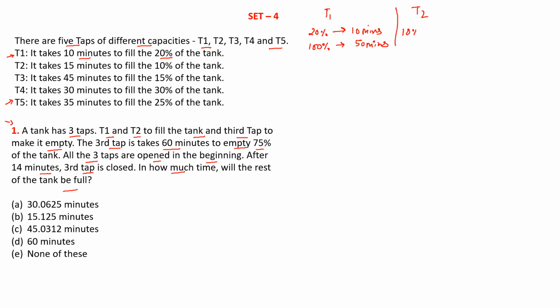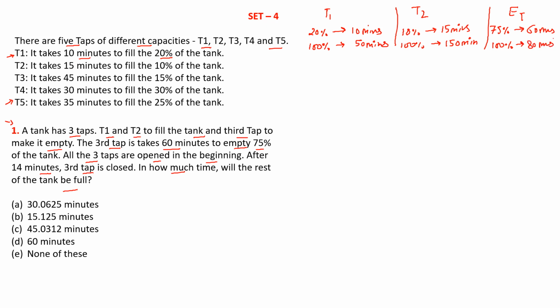So 10%, 15 minutes. That means 100% in 150 minutes. And for the leakage pipe, the empty tap, we know that it empties 75% of the tank in 60 minutes. That means 100% of the tank in 80 minutes.